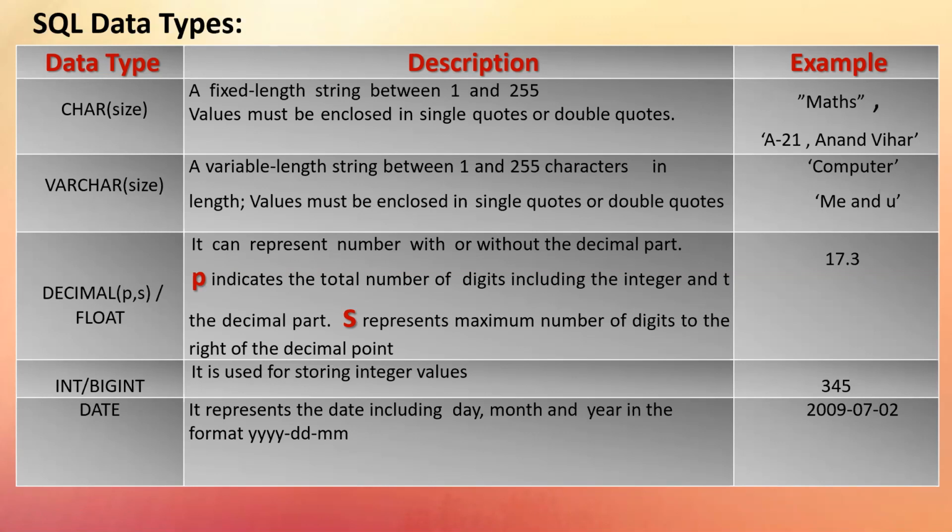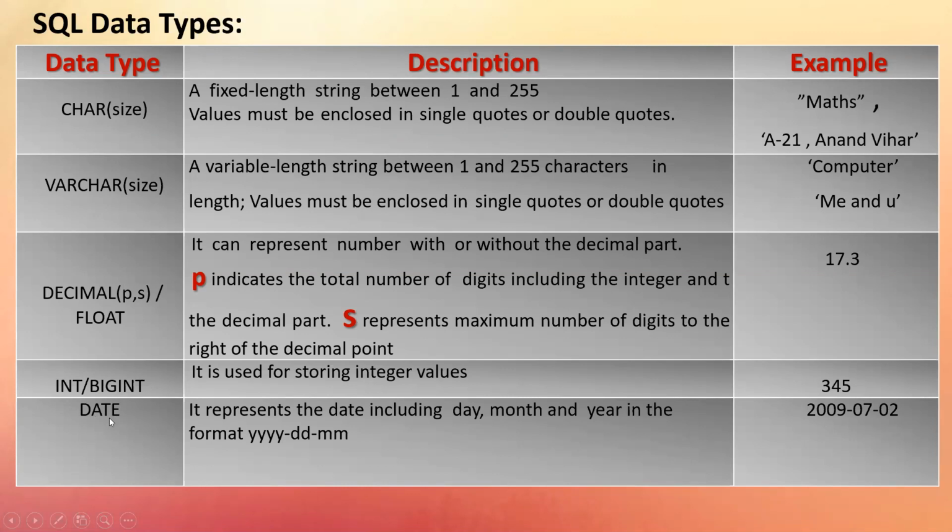Hello. Sorry. So how much is available before the decimal and how much after the decimal can be set by this. I'll take up the example in the next class. Int has a particular size, the number of digits you can store is not more than 9. So if I have to store a 10-digit mobile number, I will have to go for big int. It's easy to remember: big int for bigger integers. For smaller integers, it's int. For bigger, meaning 10 digits and more, it is big int.